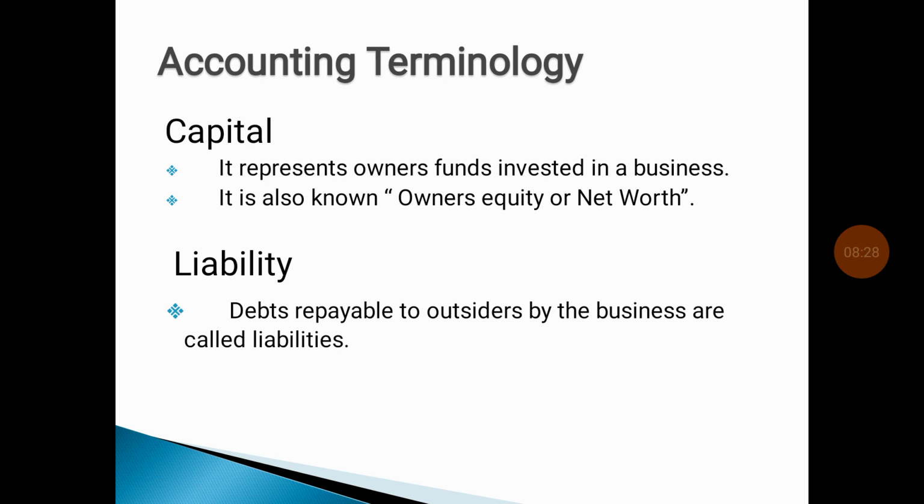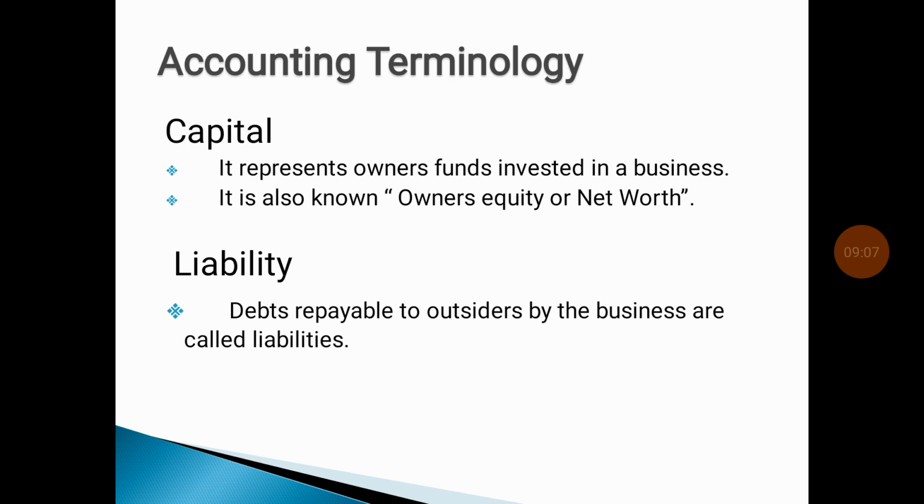So next we move on to accounting terminology. Some accounting terminologies. So first is capital. Capital means owner's fund invested in business. For example, if A and B started a new business, A invested 5 lakh and B also invested 5 lakh. So both invested 5 lakh plus 5 lakh, so 10 lakh. So the 10 lakh is capital. That is owner's fund. It is also known as owner's equity or net worth.